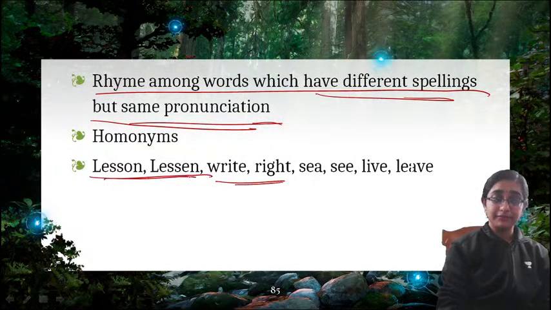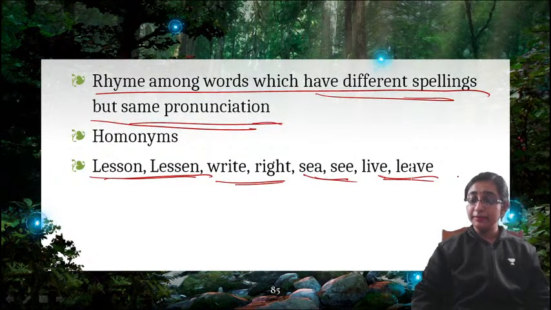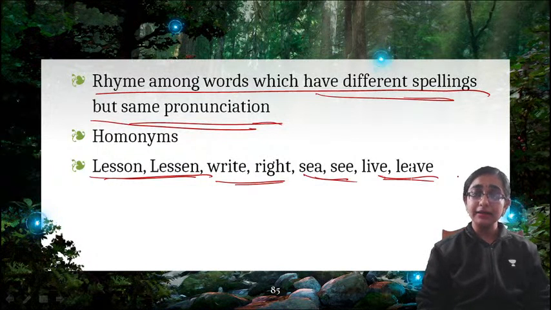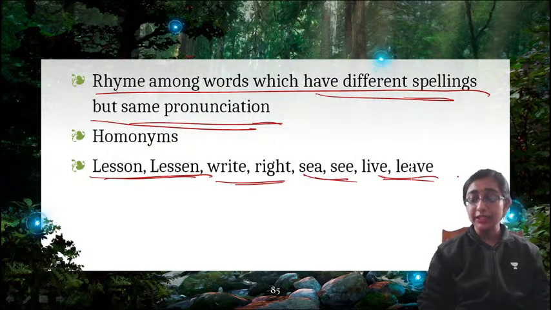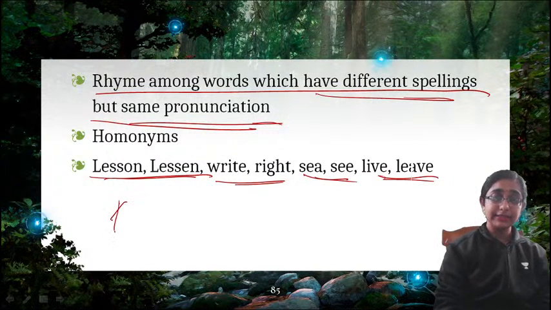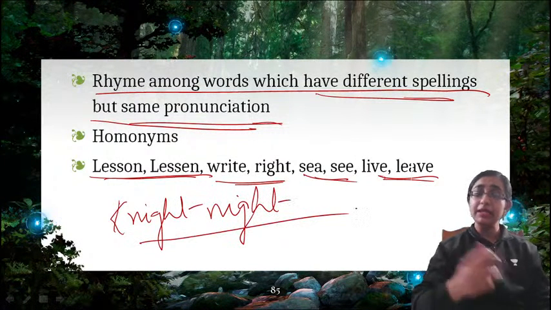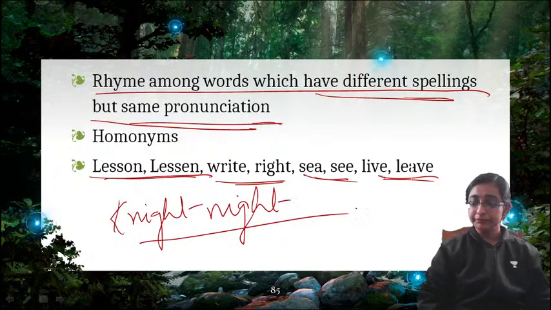Lesson, lesson. See, see. Leave, leave. So spellings are different but pronunciation is the same. That is rich rhyme, Kavita. The example which you have given, it is rich rhyme. Night, night. Yes, this is also an example of rich rhyme. Pronunciation is the same but the spelling is different. Meaning is also different. Right?